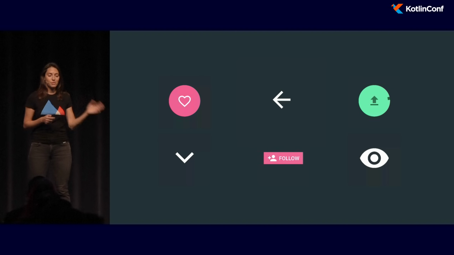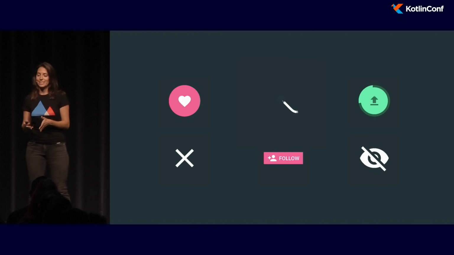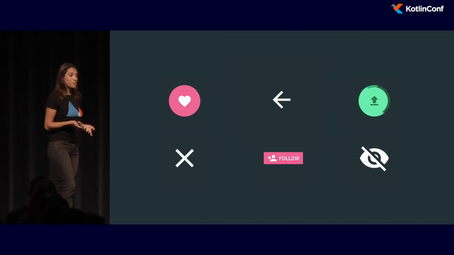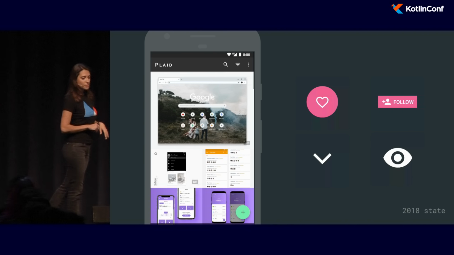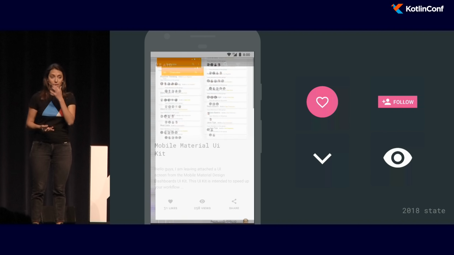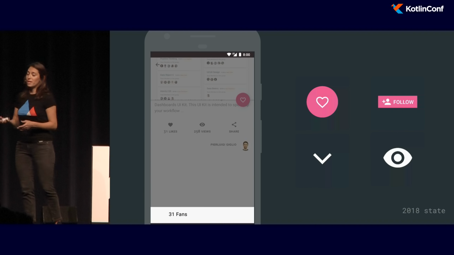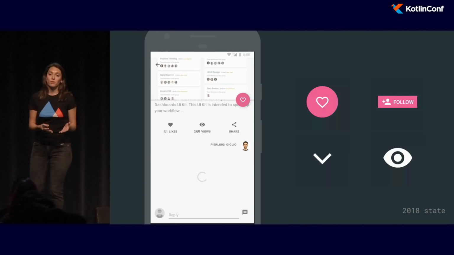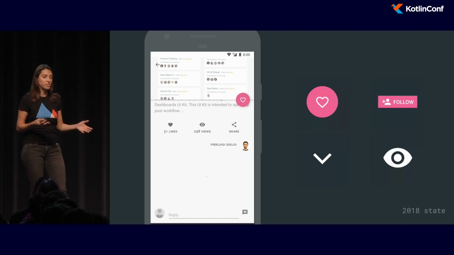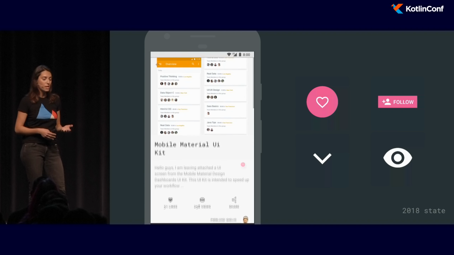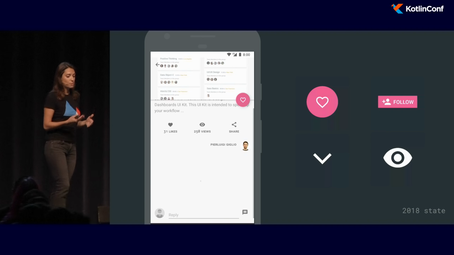So the video that you saw earlier was actually from 2016, when it was Plaid's glory time. Because from 2016 until 2018, things changed a little bit. And that's because some of the APIs were deprecated. So for example, with Dribbble, now if you're scrolling, you see just a progress bar that's loading without being able to actually see the comments for that shot. Also, pressing on likes just gives us the number of fans, and that's it. So that's because part of the API was deprecated.